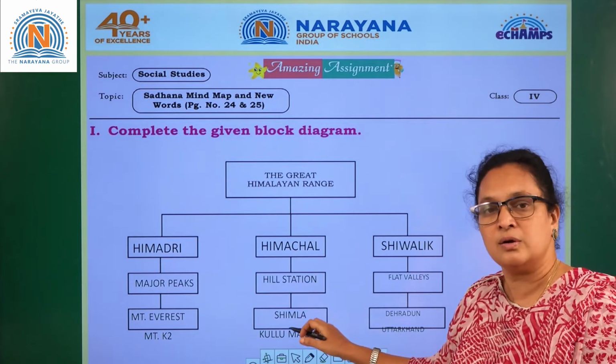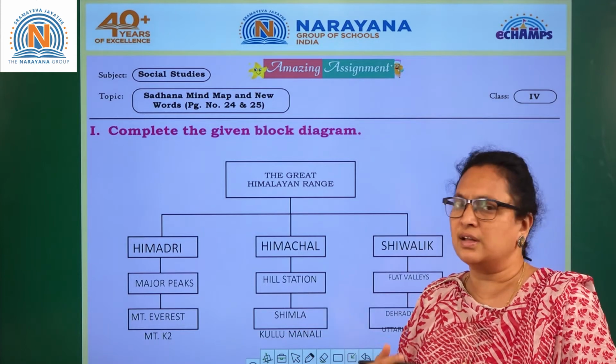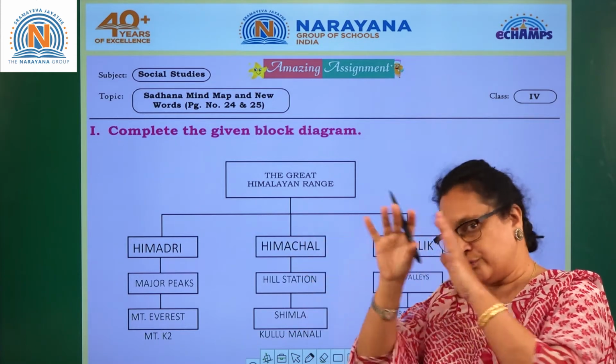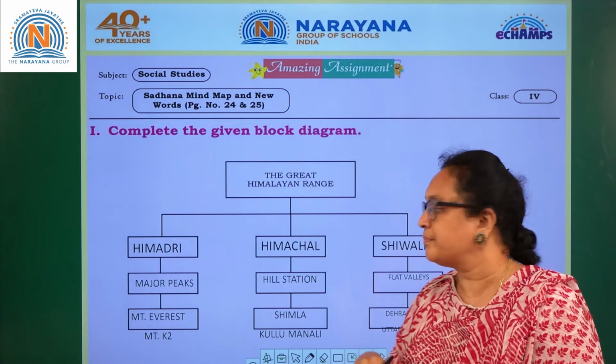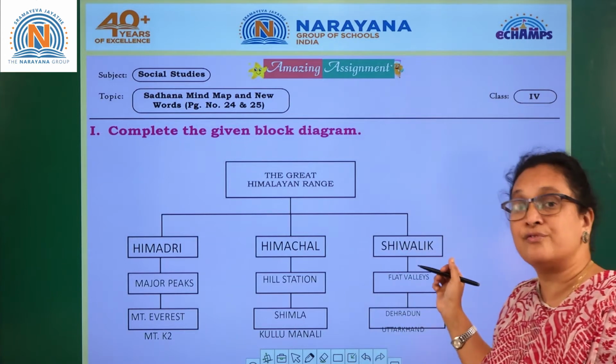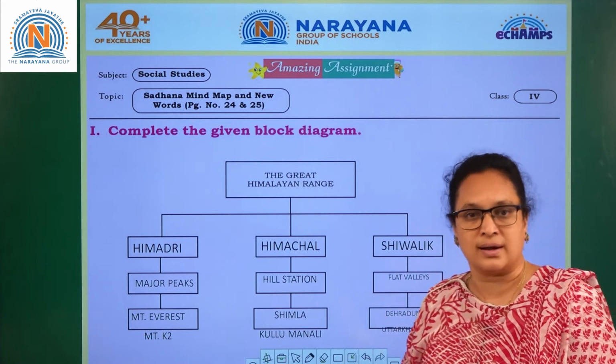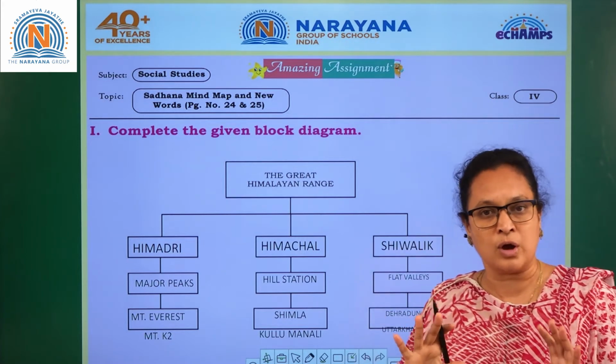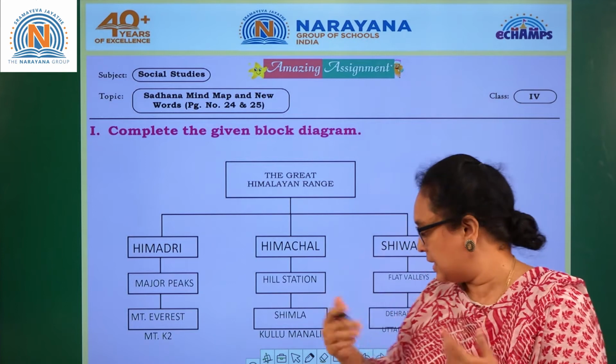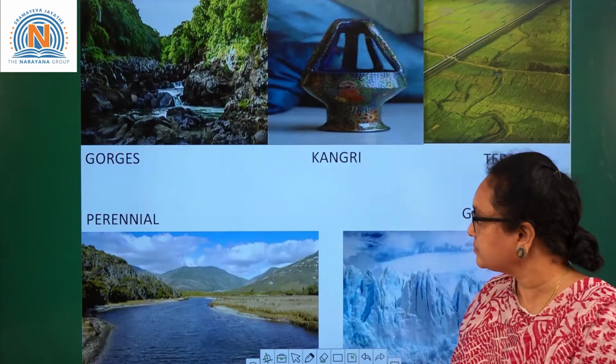You have Shimla, Kullu Manali, Mussoorie, Nainital, that you can include when you design your own mind map. Coming to Shivaliks, you have the flat valleys. What are the flat valleys? You have Dehradun, you have Uttarakhand. Is it clear, children? That is how you have to design your mind mapping. Let's go for the next one.